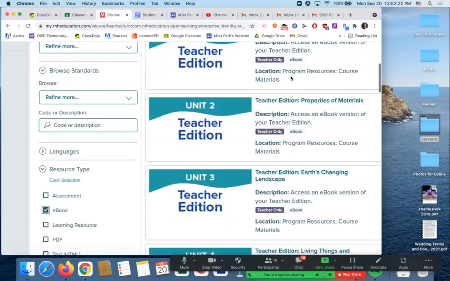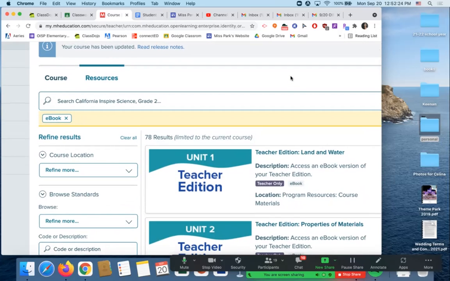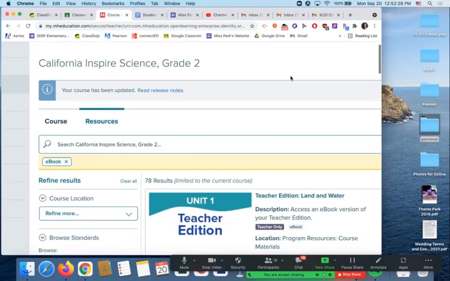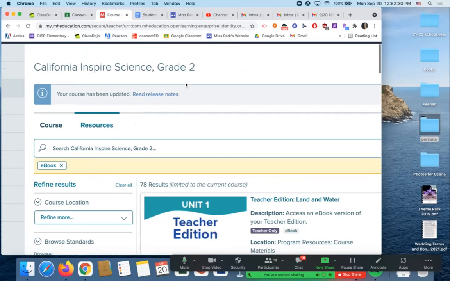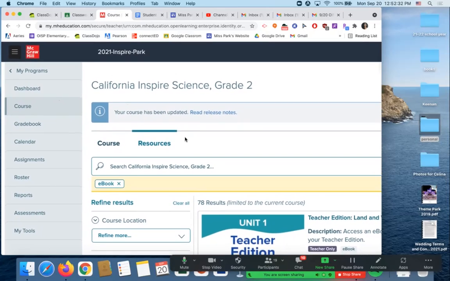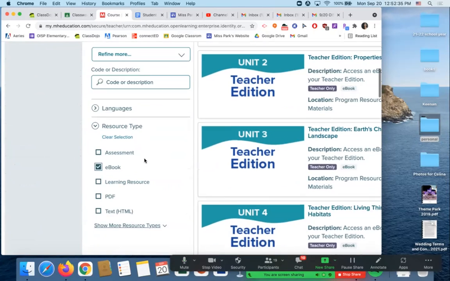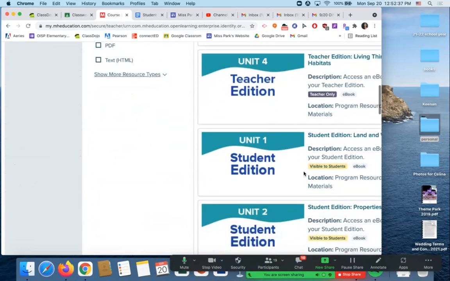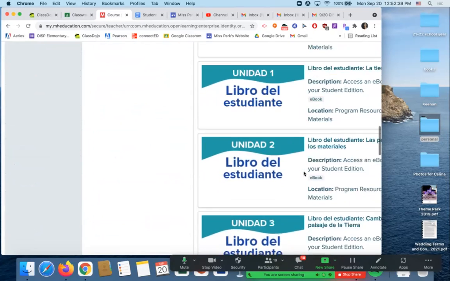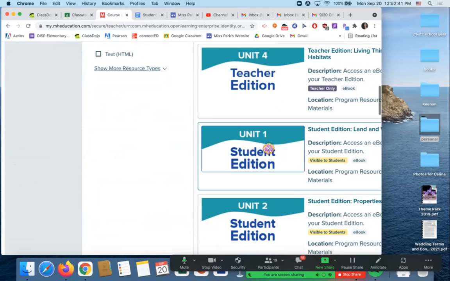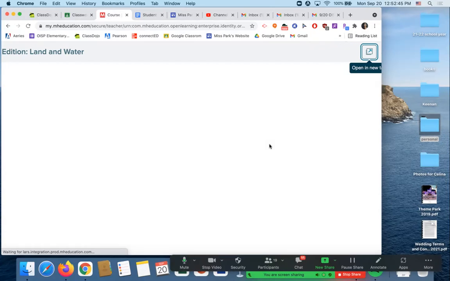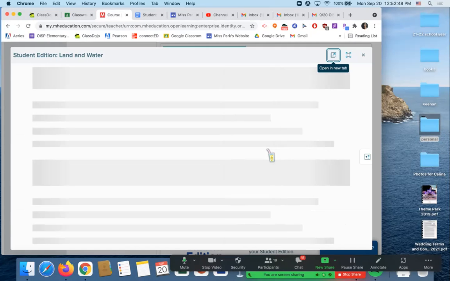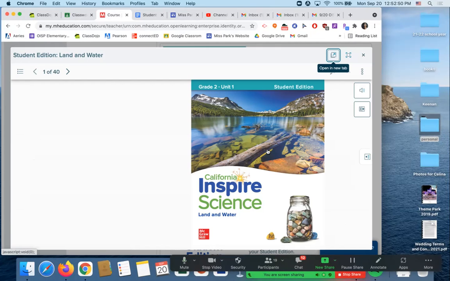All right. So if you in your book, click on ebook right here. In the search bar that was up there, if you click on ebook and you look for it right from here, it's going to show you all of your different books that you have. So you guys are going to go to Unit 1 Student Edition. And you don't need to do this if you're online. I'm just showing this for the students who have their actual books that they want to use at home. Okay, so you don't need to know where this is.